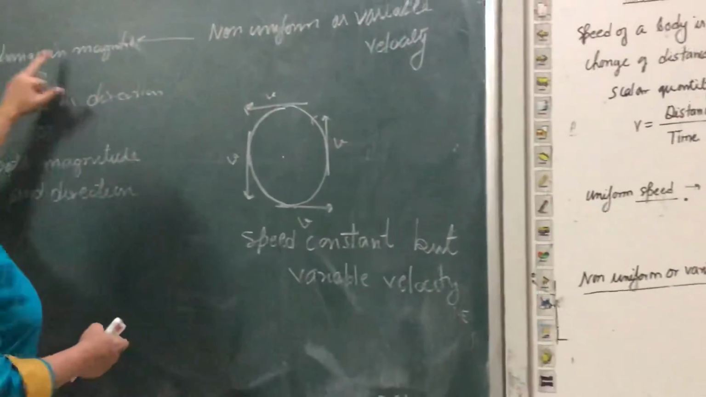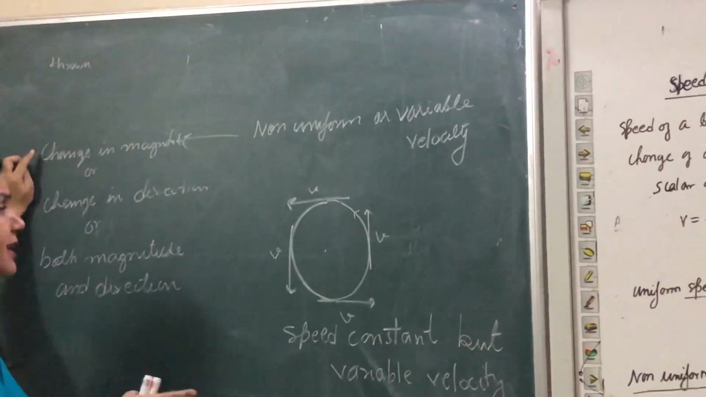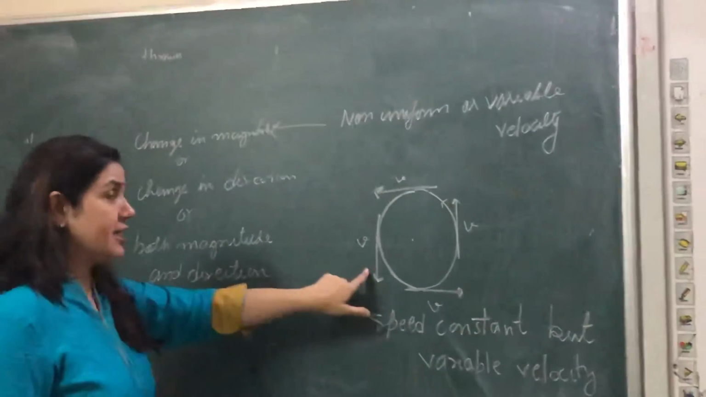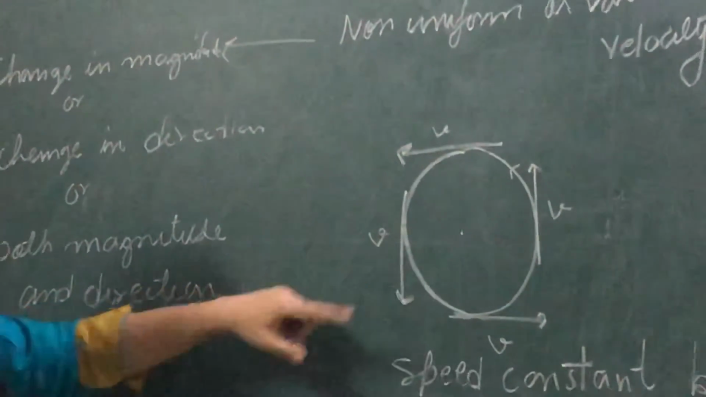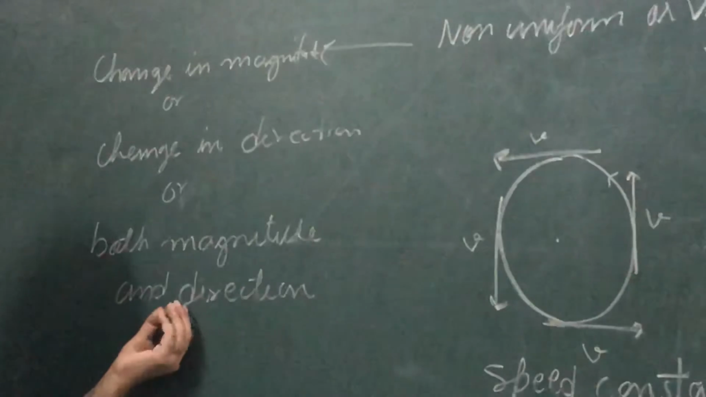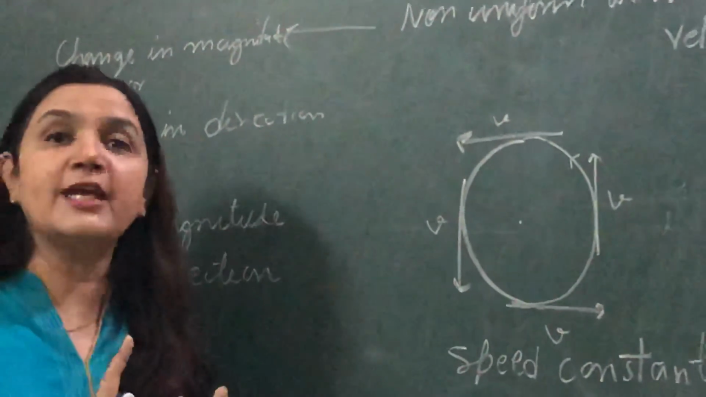So in this way, non-uniform or variable velocity may involve a change in magnitude or a change in direction. Here you can see that only the value will remain the same, but the direction is changing. But in some other example I will give you, both the magnitude and the direction can change.